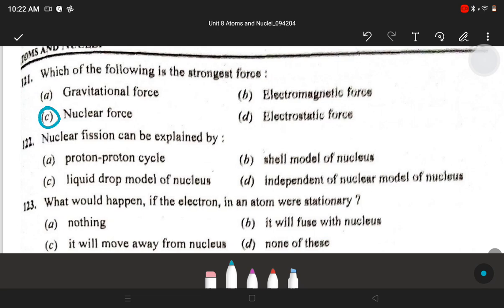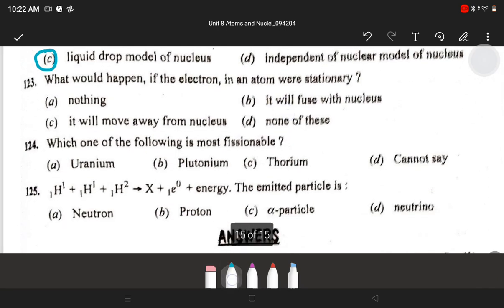Next, nuclear fission can be explained by? C, liquid drop model of nucleus. Next, what would happen if the electron in an atom were stationary? It will fuse with nucleus. Next, which one of the following is not fissionable? B, plutonium. Next, 1H1 plus 1H1 plus 1H2 gives X plus 1e0 plus energy. The emitted particle is? Answer is C, alpha particle.